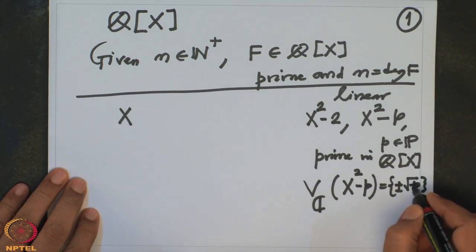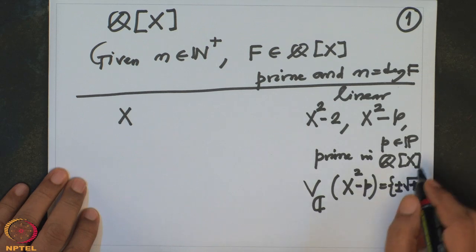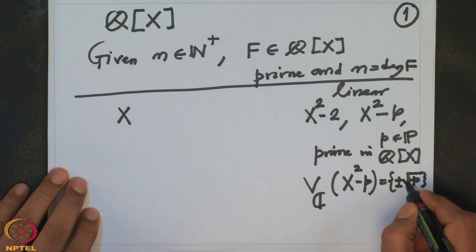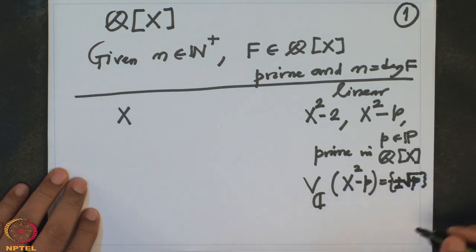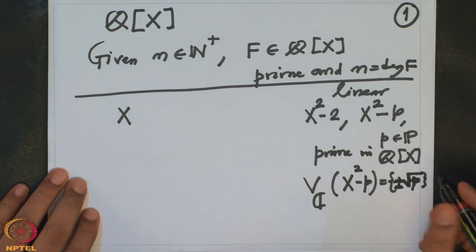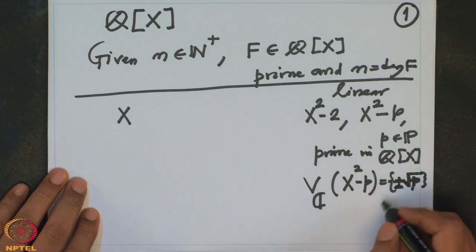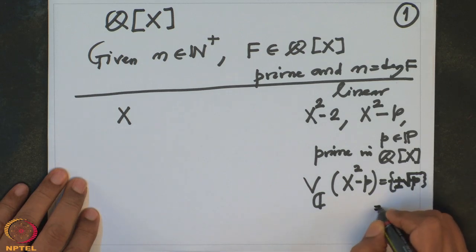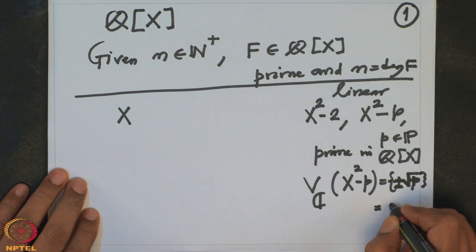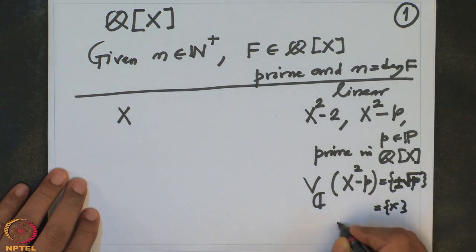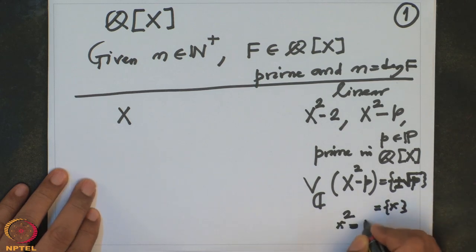It is better to write that as small x where x square is p.